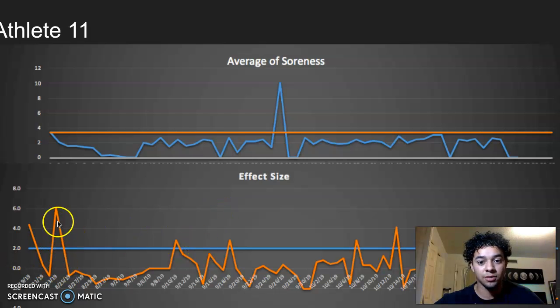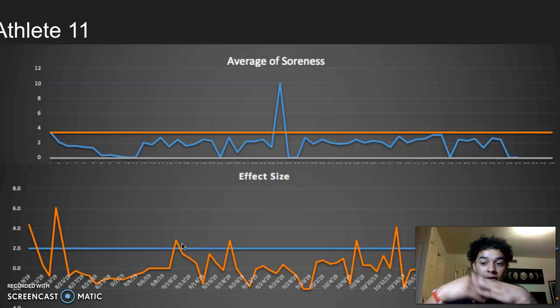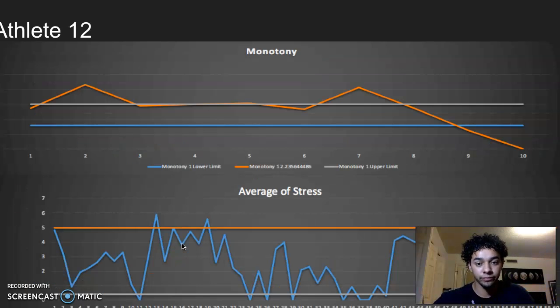Also, the effect size. We got some peaks here, multiple of them. We got 3, 5, 6. Okay, I need to go to the coach and be like, "Hey coach, data suggests athlete 11, they're touching the upper limit of the effect size, the volume. They're getting a lot of volume, okay? Maybe let's try to back it down and save them, okay?"